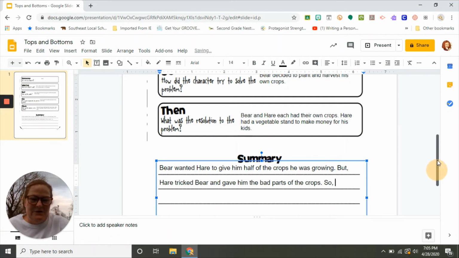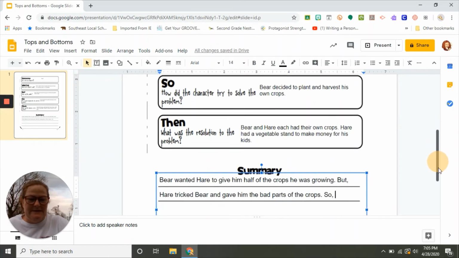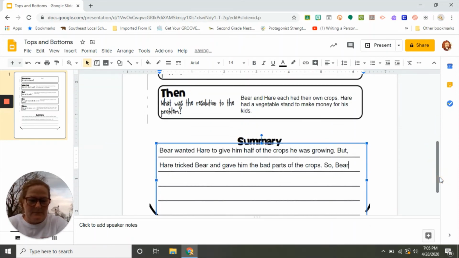So if we go back up to our graphic organizer, we can see Bear decided to plant and harvest his own crops. See how I'm kind of taking the ideas that I did in the organizer, but I can reword it and make it sound better. So he decided to plant and harvest his own crops.